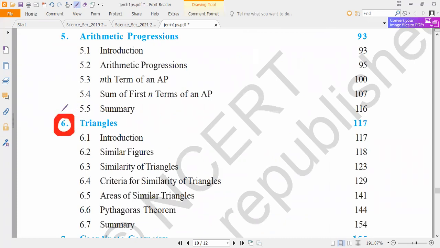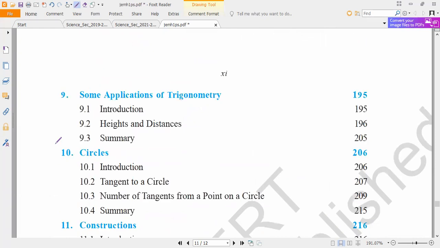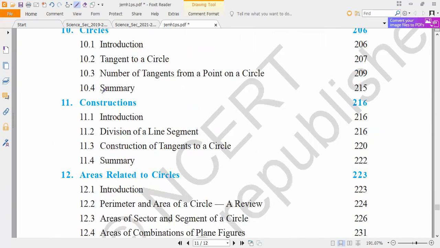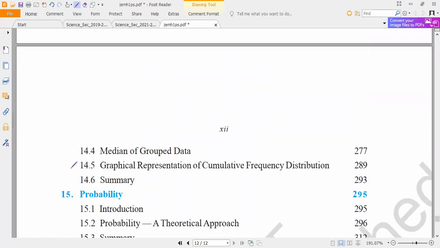Chapter number 6. Next chapter number 7. Chapter number 8. Next, 9, 10, 11 are not there. Next directly chapter number 12. Chapter number 12 and chapter number 15. These are for board term 1.